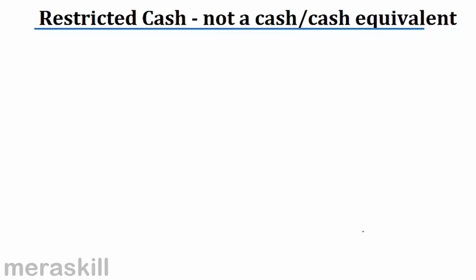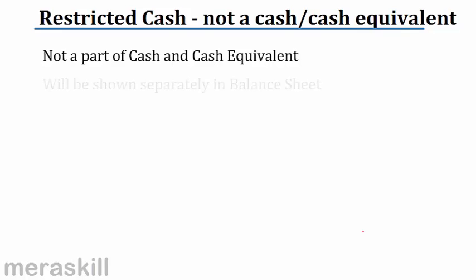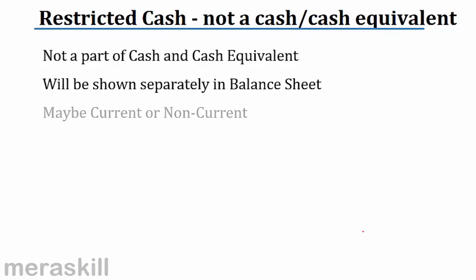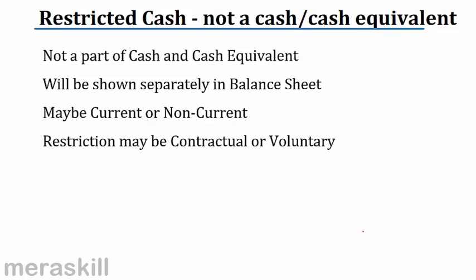Now, we said before, restricted cash is not a cash and cash equivalent. So what is restricted cash? Restricted cash has to be shown separately in the balance sheet. It may be current or non-current, and such restriction may be contractual or voluntary. This was the example I was giving. Suppose I voluntarily keep aside some money for dividends.